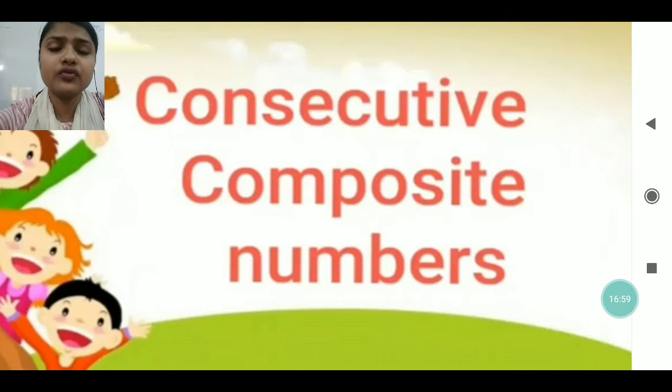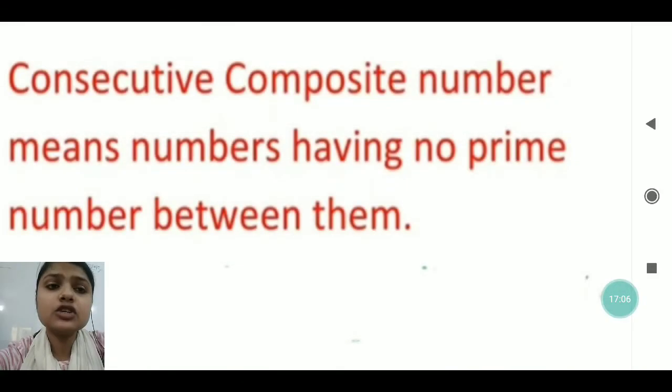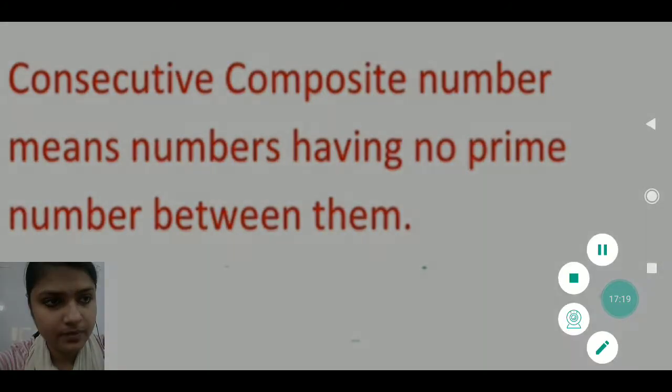Now we are going to move on to the next topic, that is consecutive composite numbers. Consecutive composite numbers means numbers having no prime number between them. It means the numbers will be written one after another, like 1, 2, 3. These are the consecutive numbers.